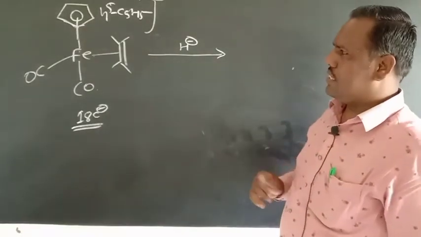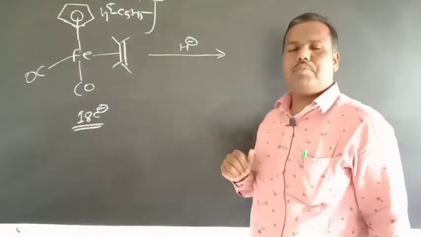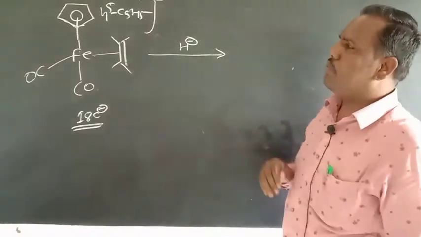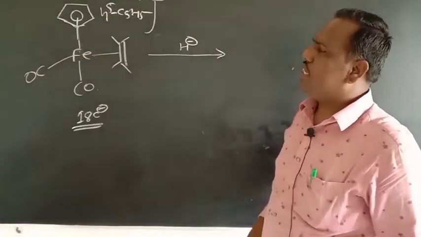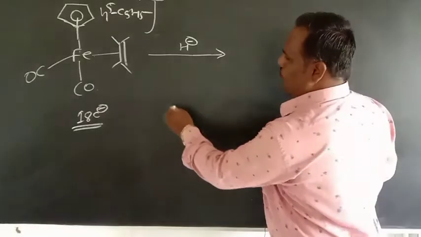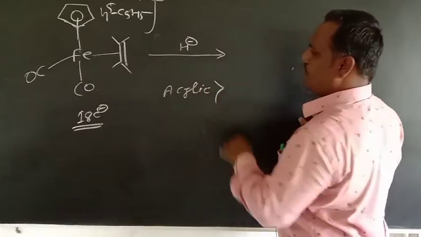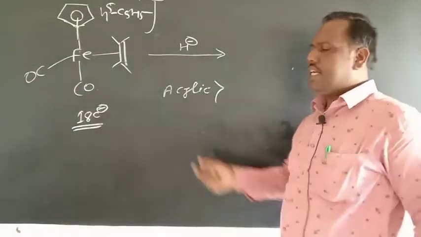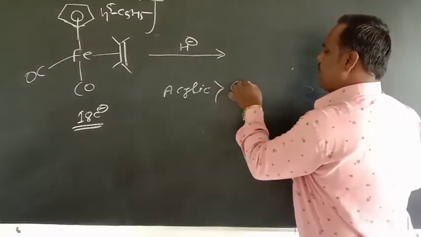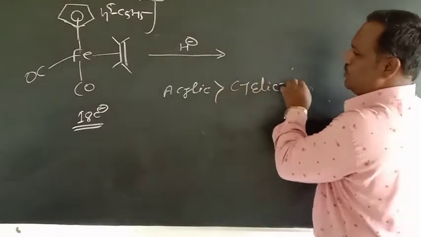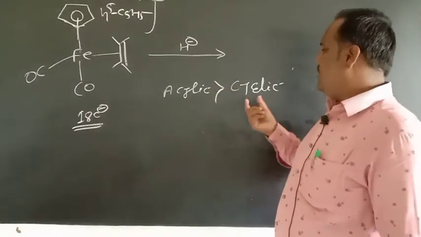We will discuss the DMG rule: when one is a cyclic polyene and another is an acyclic polyene, the nucleophile should prefer the acyclic polyene for attack as compared to the cyclic polyene, not the cyclic polyene.